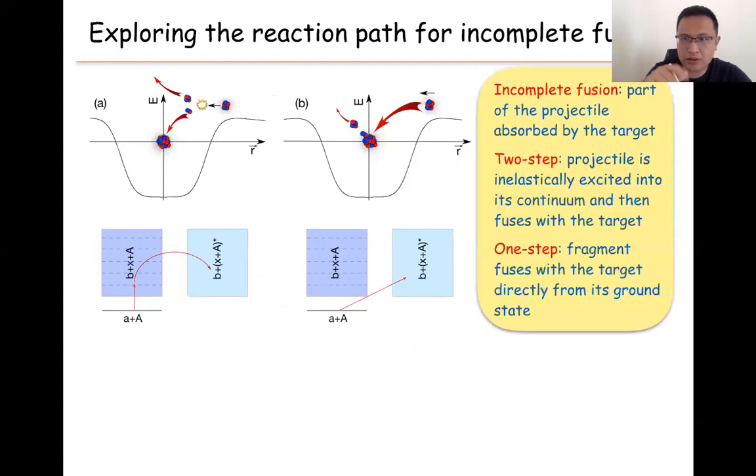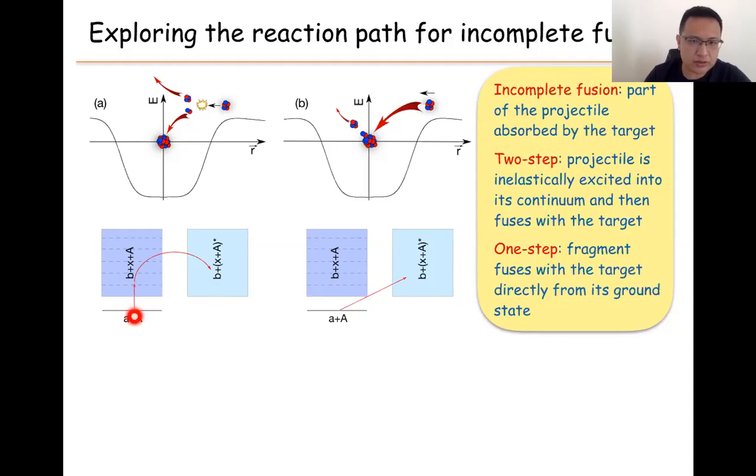So from the theoretical point of view, if we want to study what is a one-step process or a two-step process, we need to know whether the deuteron or the alpha particle is coming from the ground state or the excited state of the lithium-6. So if the deuteron is coming from the excited state of lithium-6 transferring to the target, we can call this a two-step process.